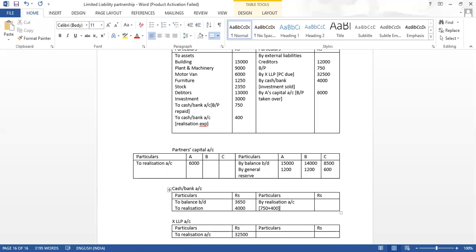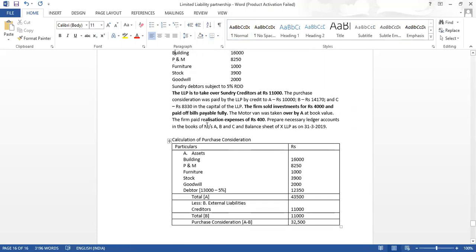How much is it coming? It is coming to 1150. Instead of writing by realization twice, I have added both the bills payable amount and the realization expense amount and written them together. So this is also done.